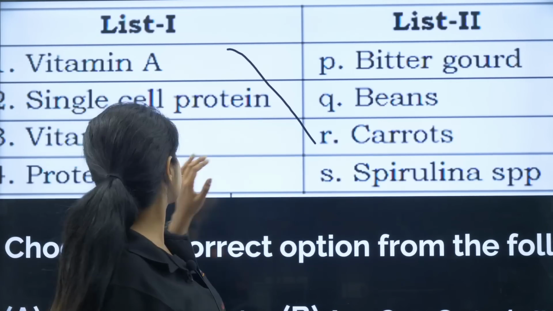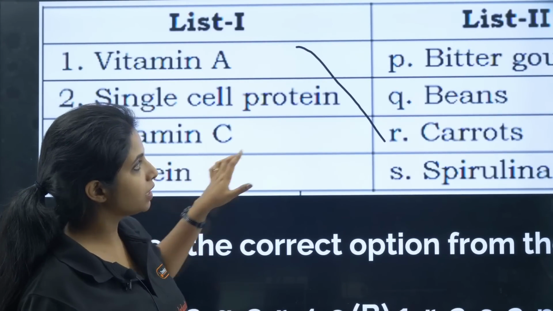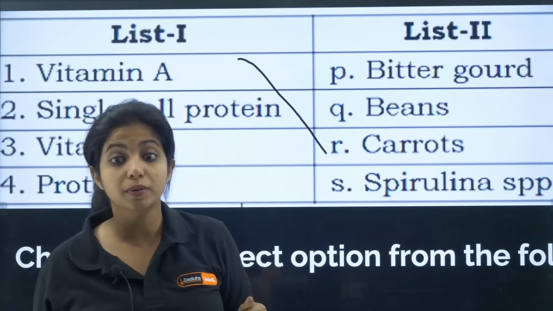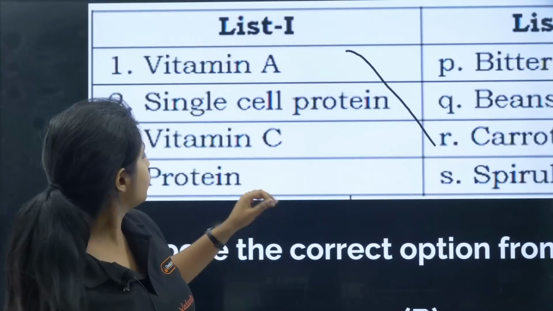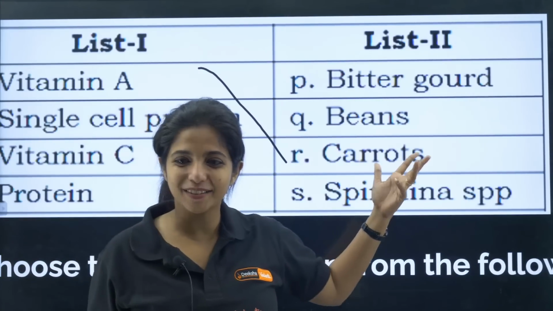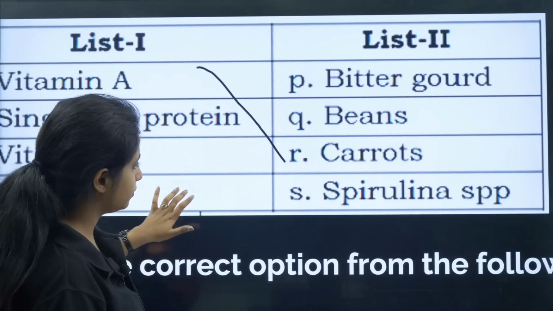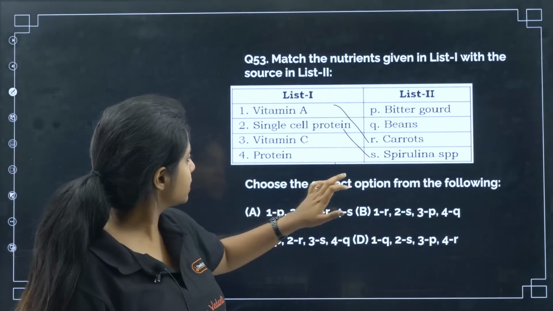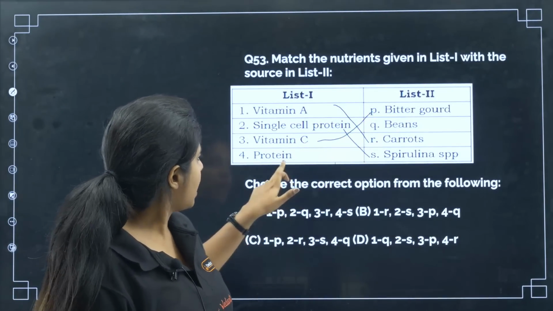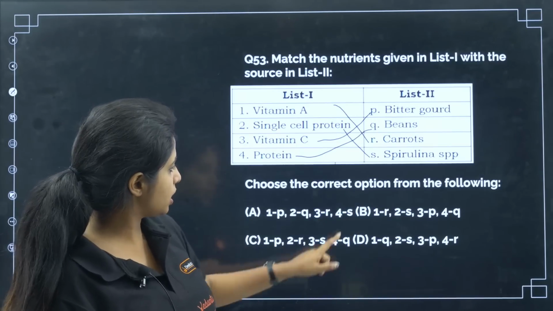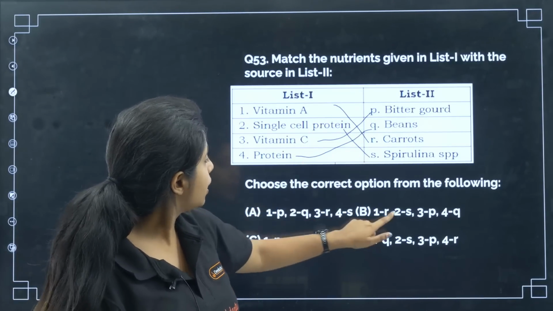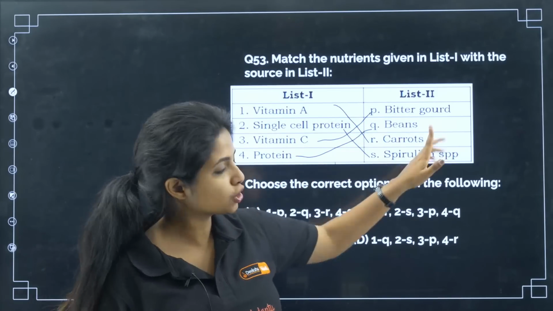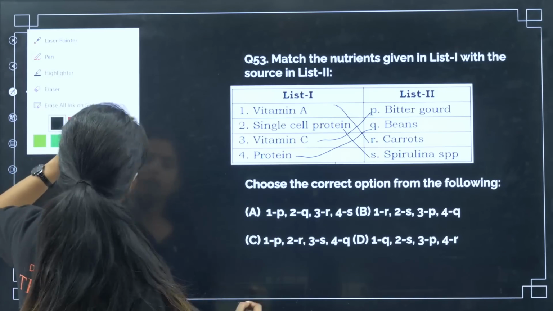Spirulina species. Now vitamin C. Vitamin C you can find in bitter gourd. No one likes bitter gourd, but it has enough vitamin C, very good for your health. Now you have protein. Beans are the ones that give you proteins. So what will be your answer? Single cell protein is S, vitamin C is bitter gourd and protein is beans. So your answer becomes 1 is R, 2 is S, 3 is P and 4 is Q. This becomes your answer.